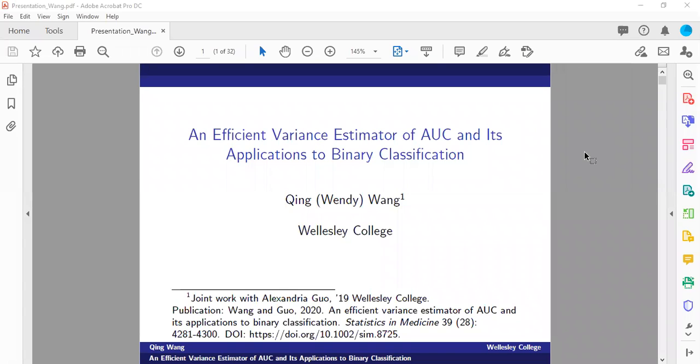Today, I'm going to present the efficient variance estimator of AUC and its applications to binary classification. This is joint work with my former thesis student, Alex Guo from Wellesley College, where the paper was published in Statistics in Medicine earlier this year. To find more information about the proposal and the detailed algorithm, you can refer to the paper, where the information is shared below right here.